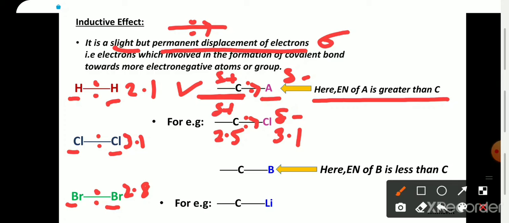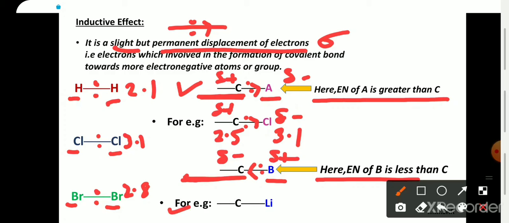Now, in the second case, if this is any organic system and B is any of the bonded atoms, if the electronegativity of B is less than carbon, that is, carbon has the greater electronegativity, then both of these sigma electrons will shift towards carbon. And due to this shifting, carbon will gain a delta negative charge and this atom B will gain a delta positive charge.